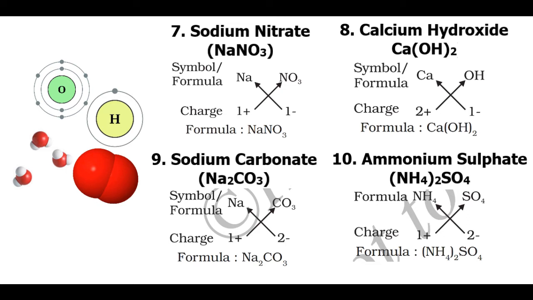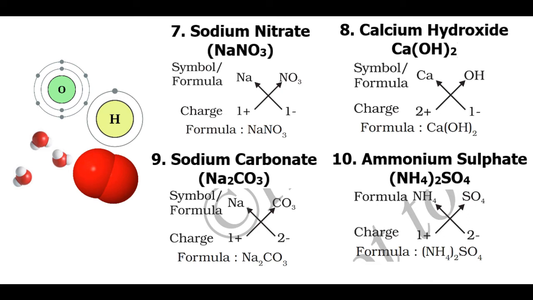are all polyatomic ions. When these ions combine with their respective metals to form compounds, the charge that they get after performing the crossover is written after brackets. For example, in calcium hydroxide, after crossover, OH ion gains a charge of 2 positive, which is indicated by putting brackets for the ion and mentioning the charge outside.